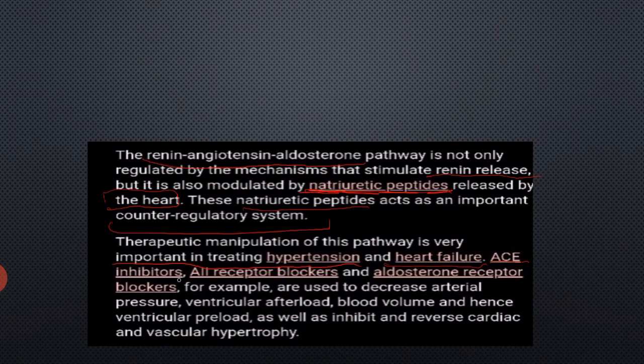ACE inhibitors, that is angiotensin converting enzyme inhibitors, angiotensin 2 receptor blockers, and aldosterone receptor blockers, for example, are used to decrease the arterial pressure, ventricular afterload, blood volume, and hence ventricular preload, as well as inhibit and reverse the cardiac and vascular hypertrophy. This is all about the renin, angiotensin, aldosterone.